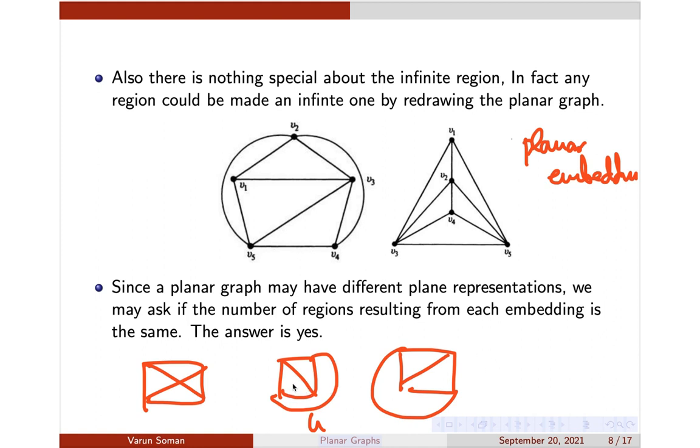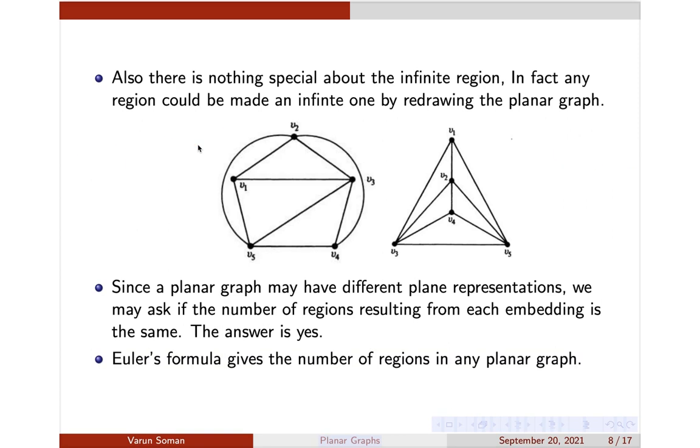For example, here there is one region, 2 regions, 3 regions, 4 regions. Here also you have 1 region, 2 regions, 3 regions and 4 regions. So the number of regions is just the same. Are the number of regions just the same for any planar representation of the graph? The answer is yes, it is given by Euler's formula. It's very important, so we'll be proving it now. Euler's formula gives you the value of the number of regions for a planar graph, so from Euler's formula we will deduce that the number of regions is just the same.